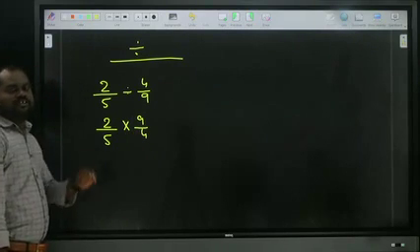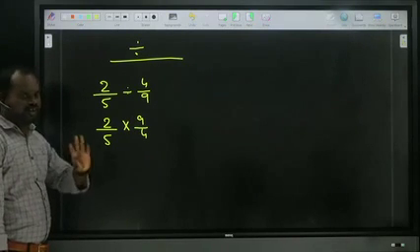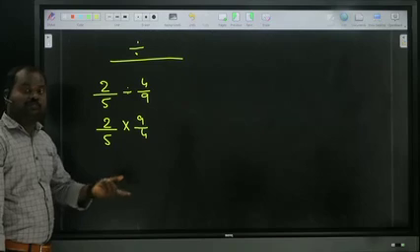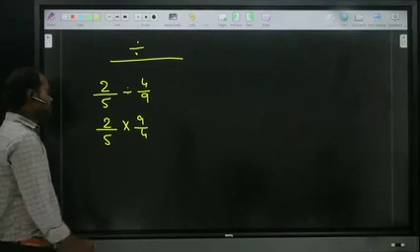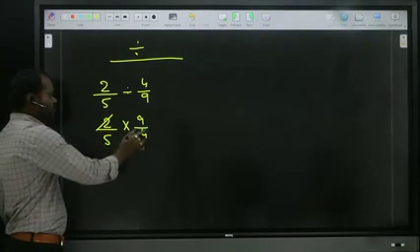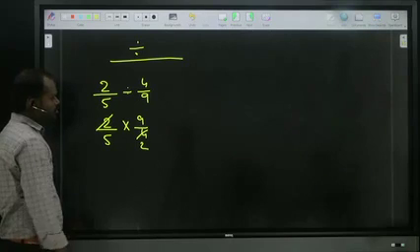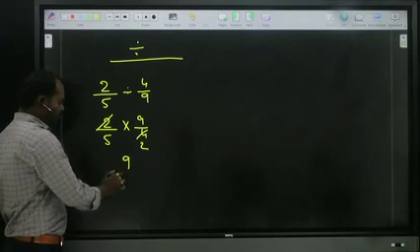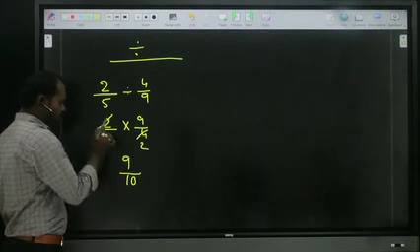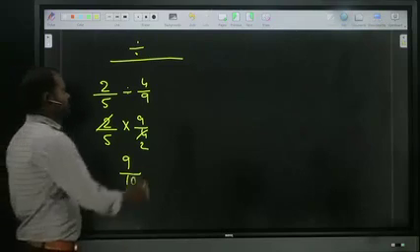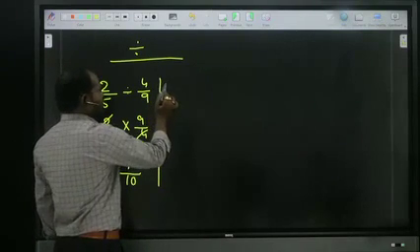First write the first fraction as it is, division, make the next fraction reverse order. What will happen? 2 ones, 2 twos. Nothing more. 9 by 5 twos is 10. Okay, now we'll see one more.